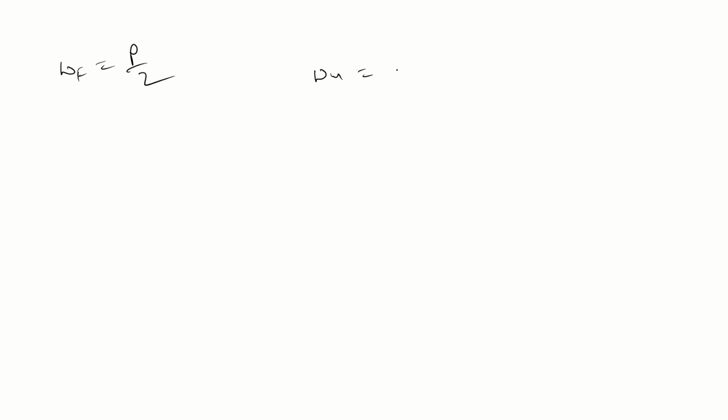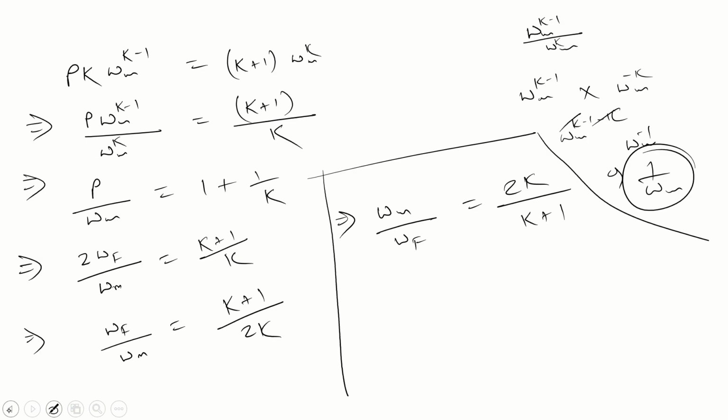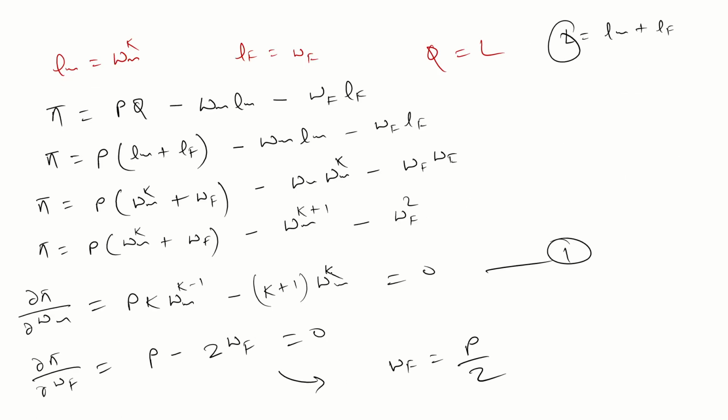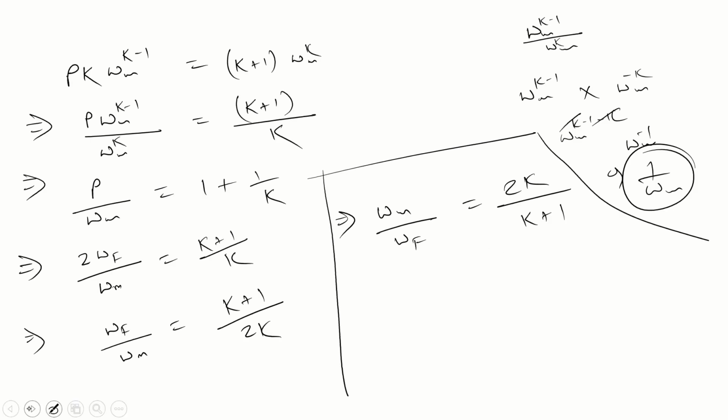Wm is equal to Pk divided by k plus 1. If you solve equation 1, you will get Wm equal to Pk by k plus 1.